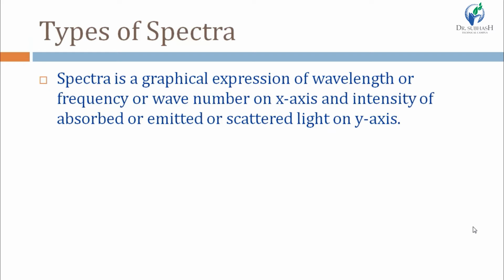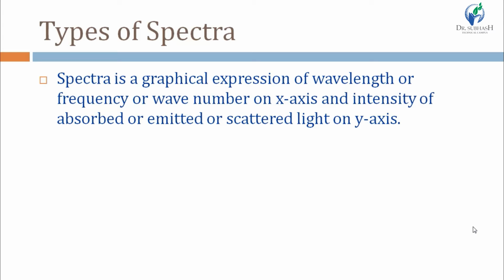We have seen in the very first lecture that the chemical information is converted into easily observable information by the analytical instrument. And in spectroscopy, this easily observable information means the spectra.